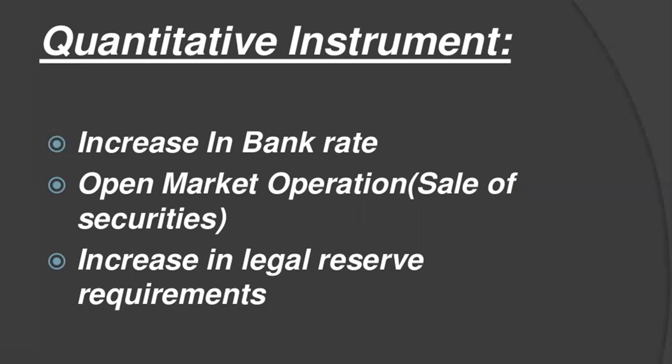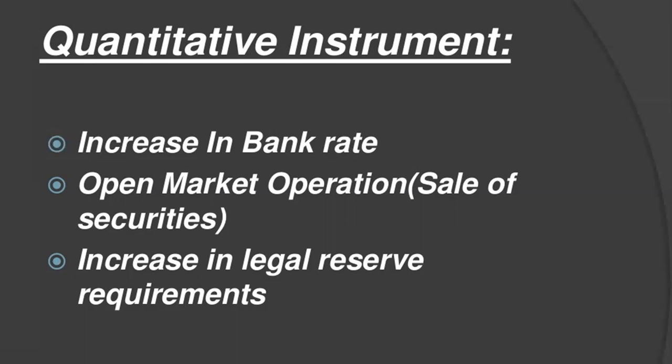Next is open market operation, sale of securities. Open market operation refers to the sale and purchase of securities in the open market by the central bank. It directly influences the money supply in the economy.